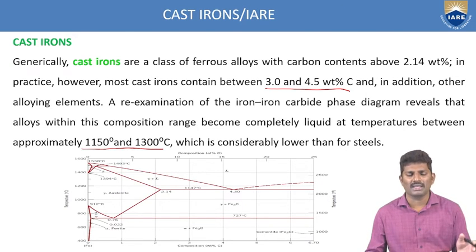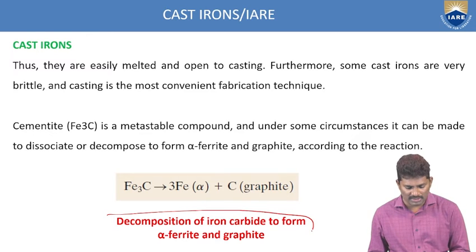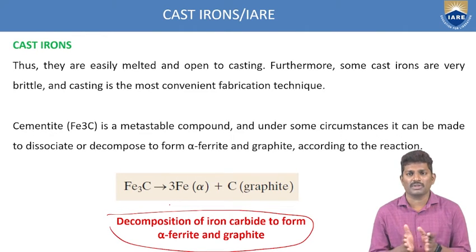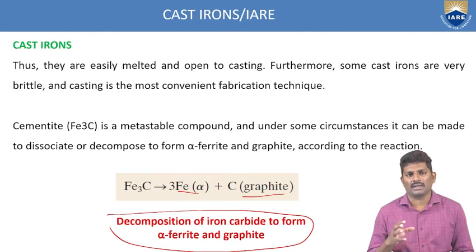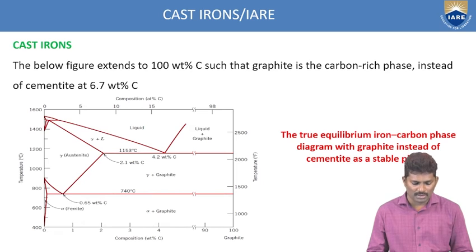So like that, these cast irons have been classified. And generally, these cast irons decompose with respect to temperature. They decompose into different types of elements, like ferrite and graphite. So if you increase the temperature, the carbide content decomposes into two elements. So these are the extensions.